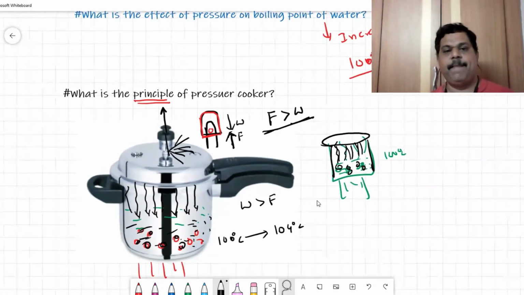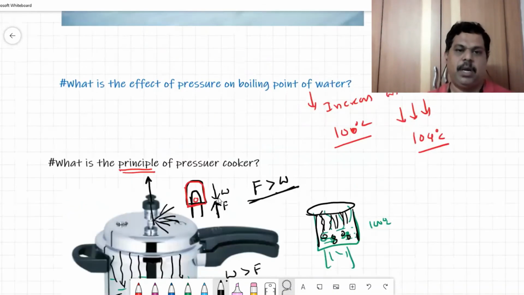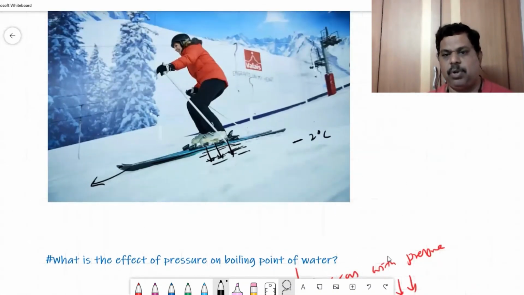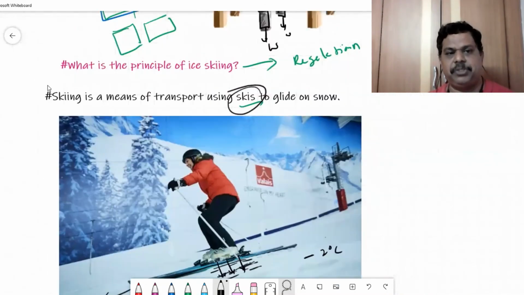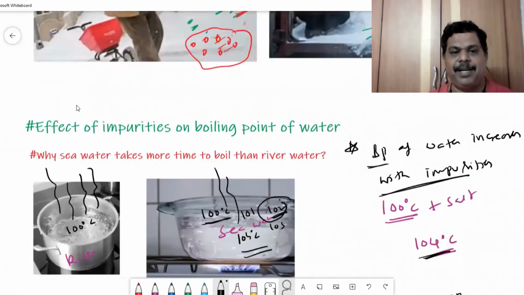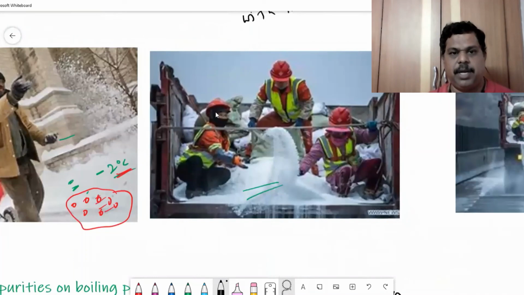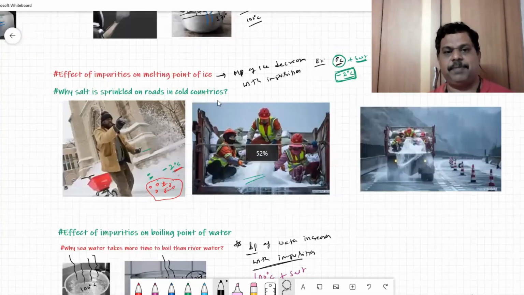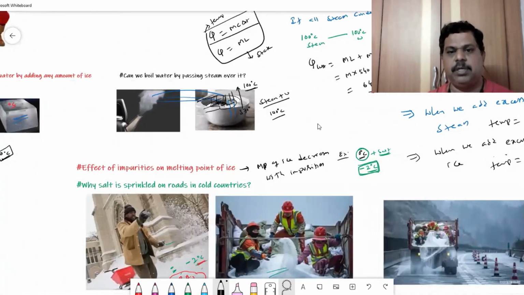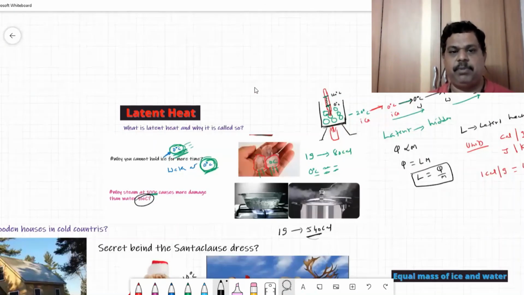So just remember, the principle of the pressure cooker is that the boiling point of water increases with pressure. I hope you all understood the practical applications of the latent heat of ice and water, and you can solve a lot of problems. You can find problems on latent heat and specific heat in other videos, and just watch them to understand the concept that I explained today.